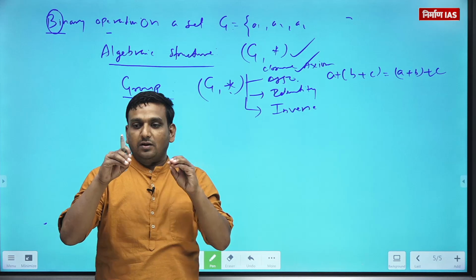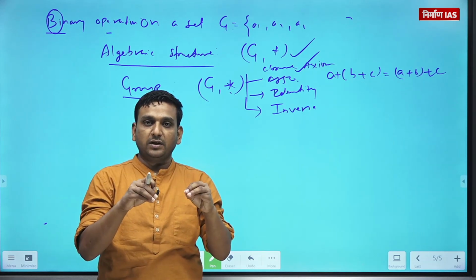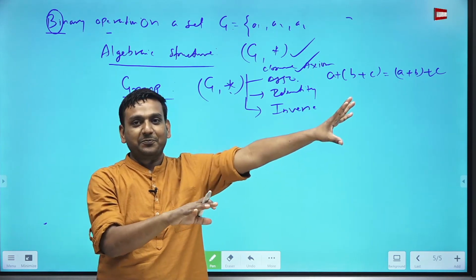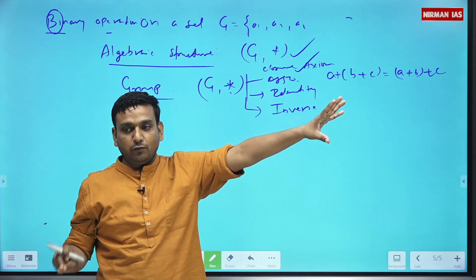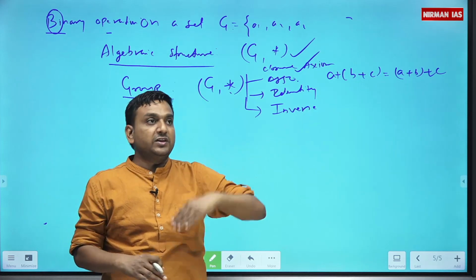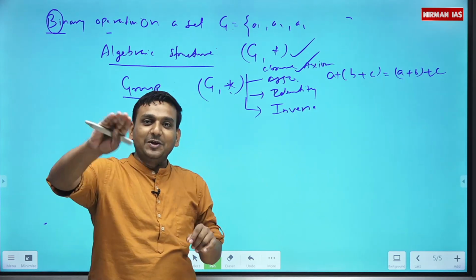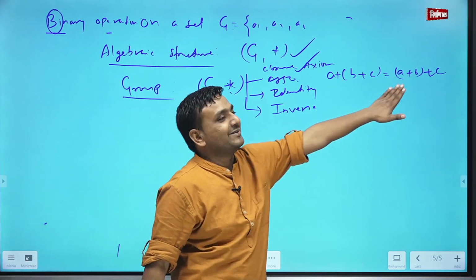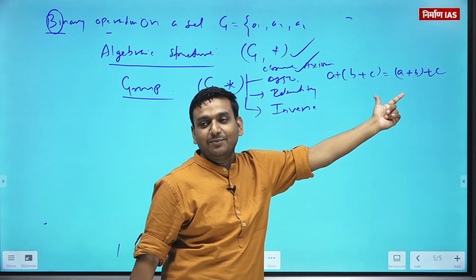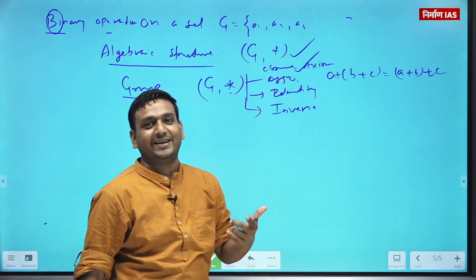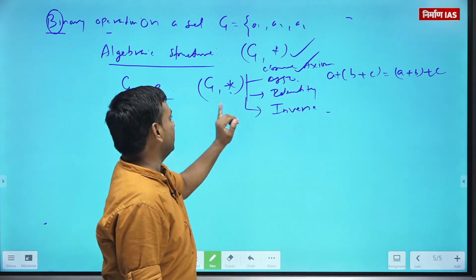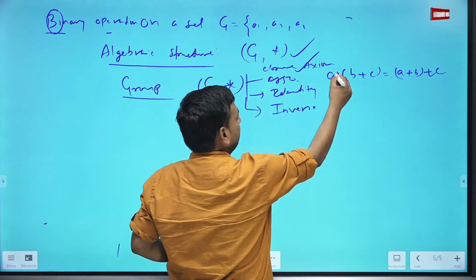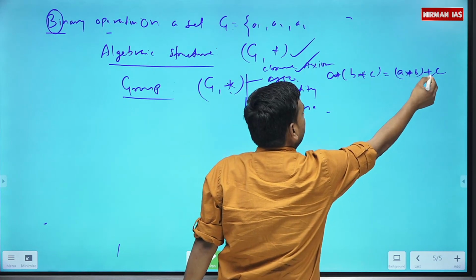Some people put water, then milk, then sugar. Some put water, then sugar, then milk. Ultimately, you are going to get tea. So if the end result is the same, we say these elements follow associativity. These elements come from the set G only, and the operation is this star, not always plus. It may be any operation.